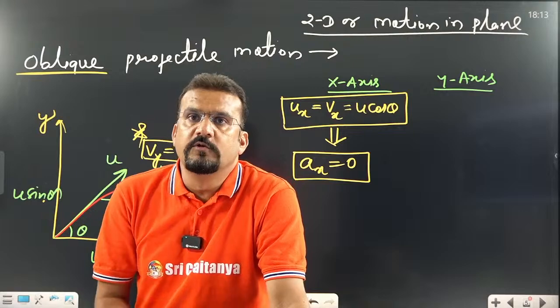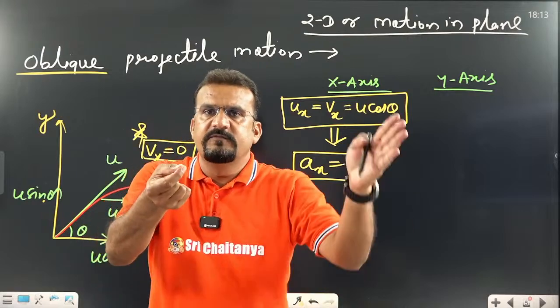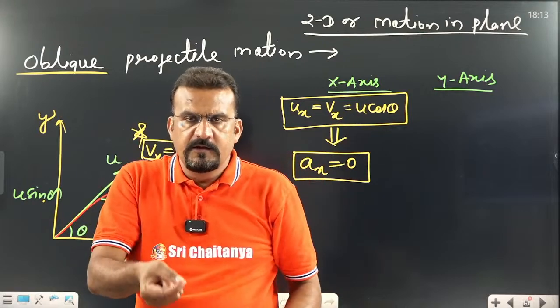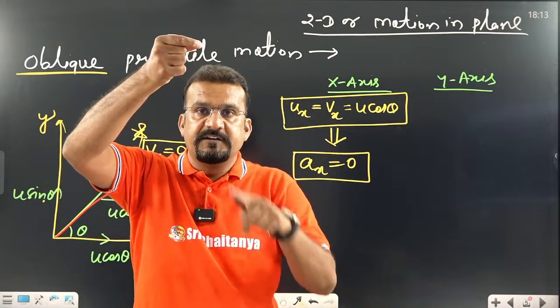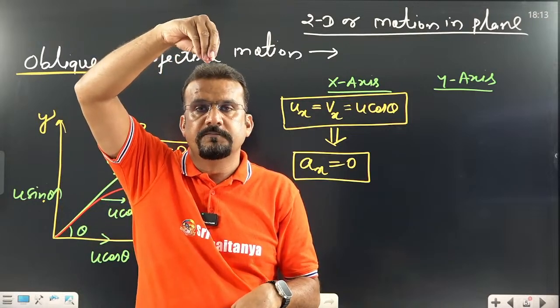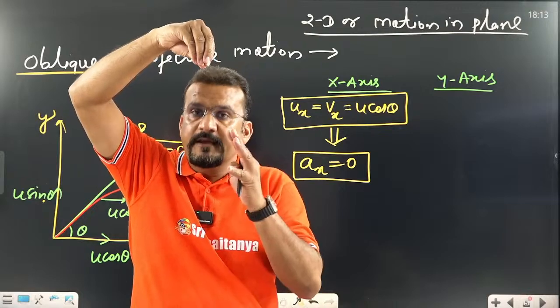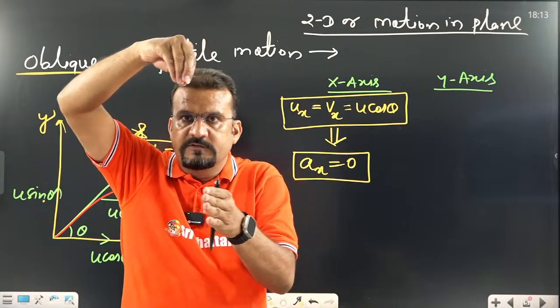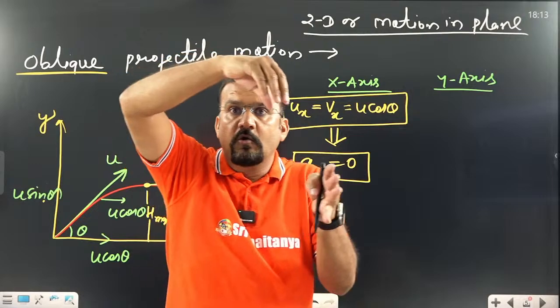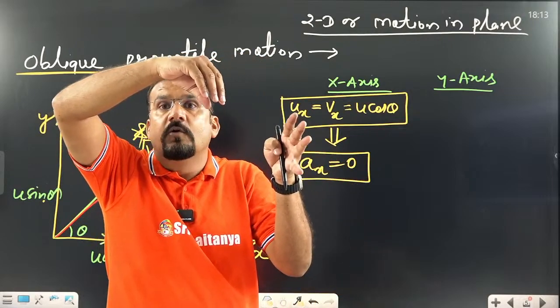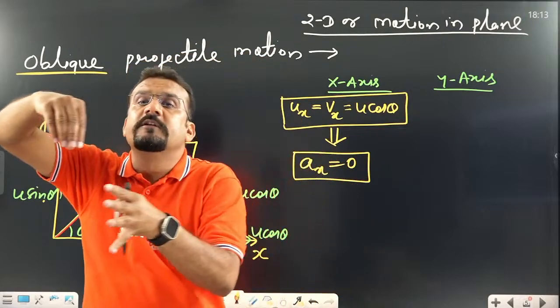We discussed that in motion under gravity, when we throw a ball with velocity u, the body goes up in retarded motion, and at one point it is going to stop. We already discussed this point. But what is happening here, sir? One component, u cos theta, is always taking this motion on the x-axis also.